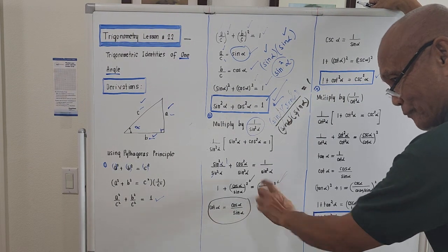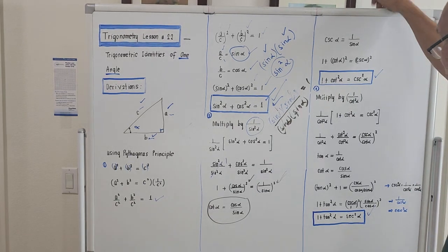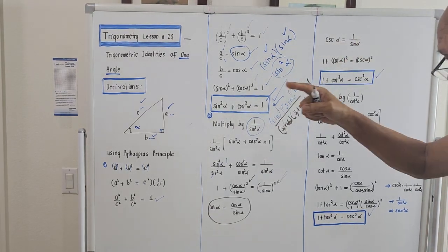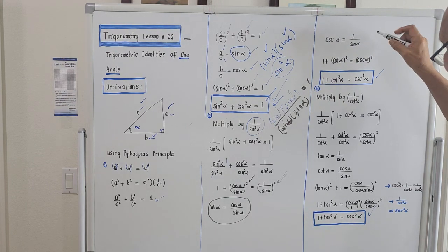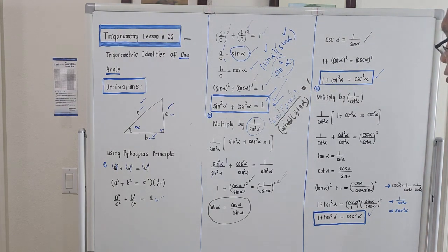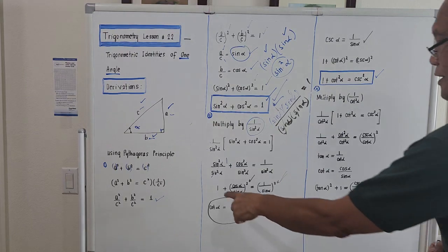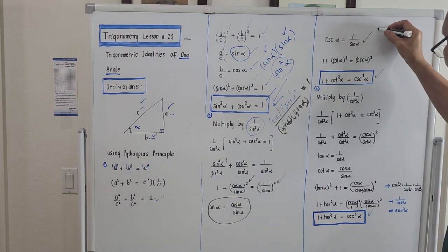We know this one from our previous discussion. And cosecant of alpha is actually the reciprocal of sine, that is 1 over sine of alpha, right? So what will be next? If we try to follow this, it will become 1.